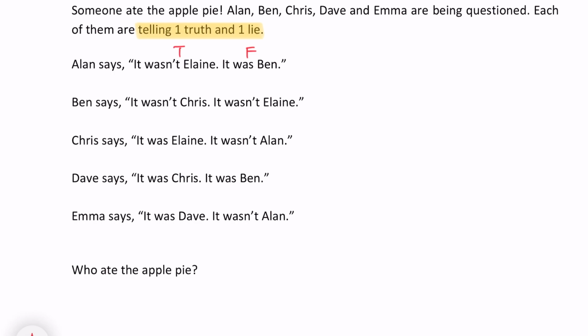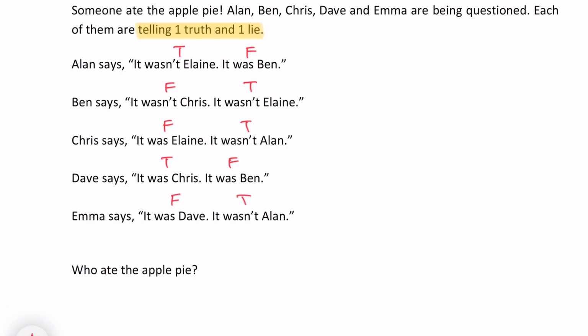So if this is true and this is false, then this must be true, this must be false. Because there must always be one truth and one lie, right? If it wasn't Elaine, then this must be false, this must be true. Then it was Ben. So this is false because it is the same statement here. So this must be false. Then this must be true. And this, it was Dave, it wasn't Alan. It wasn't Alan. Same statement here, so this must have been true and this must be false.